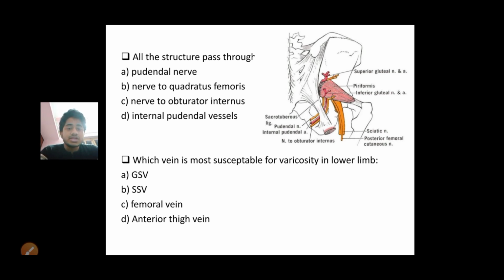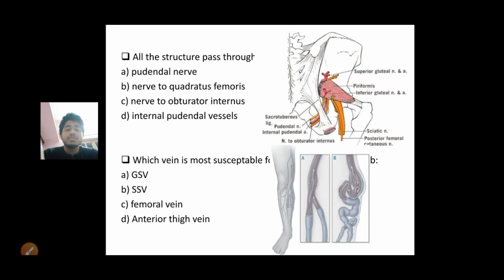femoris. Now the next question, which vein is most susceptible to varicosity in the lower limb? Now the varicosity of a vein is defined as tortuosity and enlargement of the vein. So this may be caused due to venous hypertension, which may be caused due to valvular incompetence. So in case of the lower limb, firstly the affected veins are the superficial veins. So here the femoral vein is excluded in the first option. Next, among those three veins, the most susceptible is your great saphenous vein, option A.